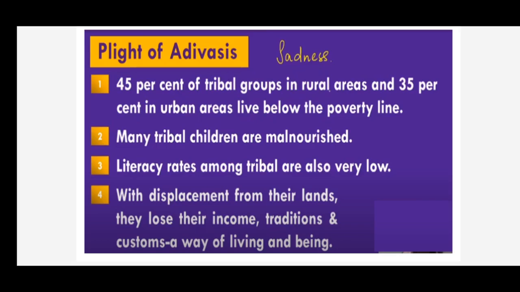And many tribal children are malnourished. It means undernourished, because they don't even take a proper diet. That's why they are malnourished. Then literacy rates among the tribal groups are also very low, because they don't know what education is, they don't know our language. Because they don't go to school, the literacy rates among the tribals are very low.